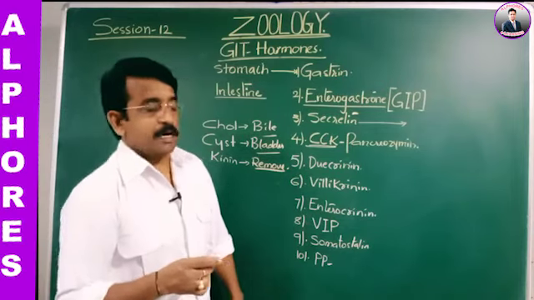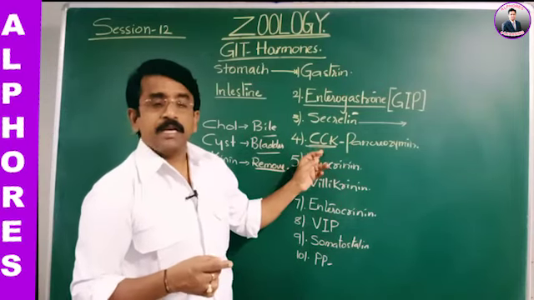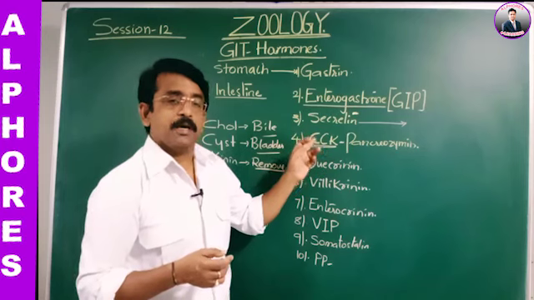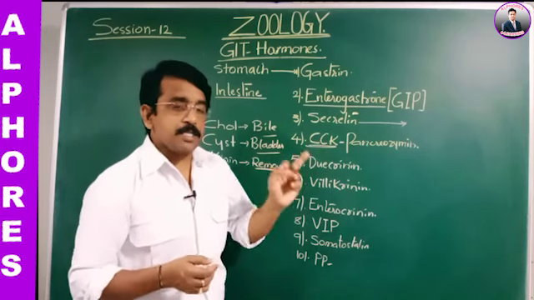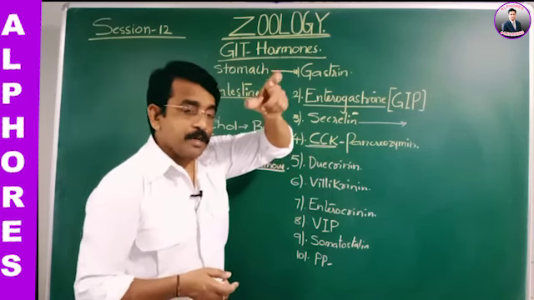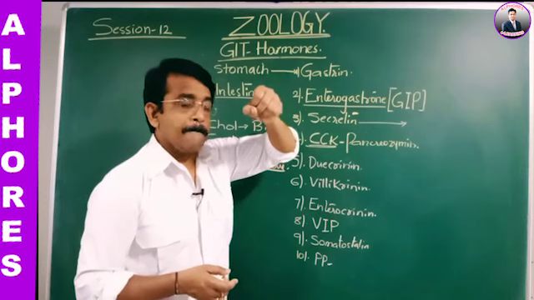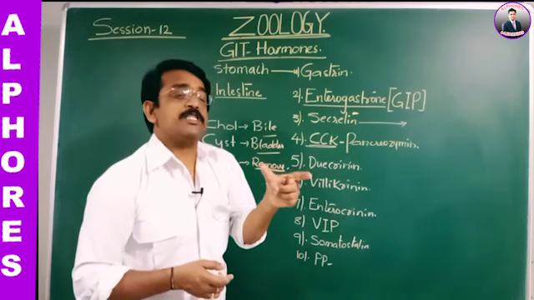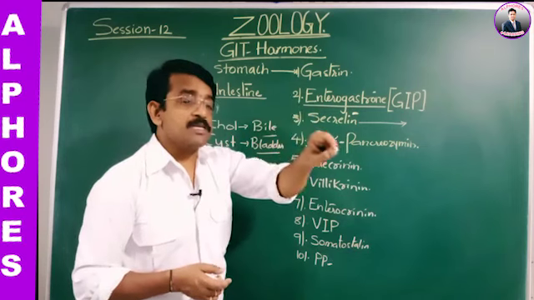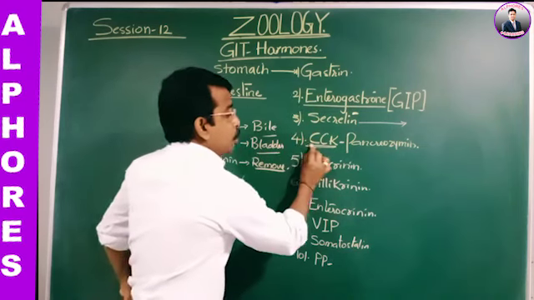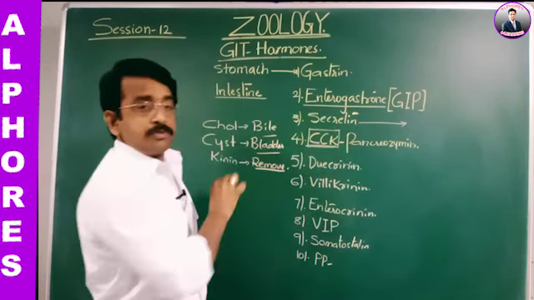Cholecystokinin is a hormone secreted from the intestinal, that is duodenal, mucosa, and this is the hormone which constricts the gallbladder and relaxes the sphincter of Oddi, so releasing the bile. That's what cholecystokinin is all about.